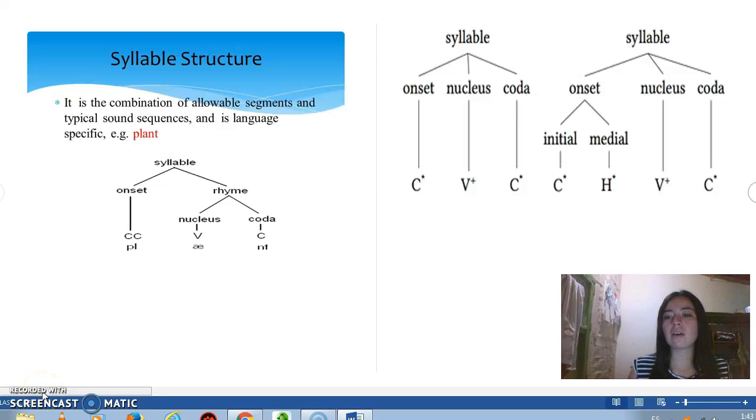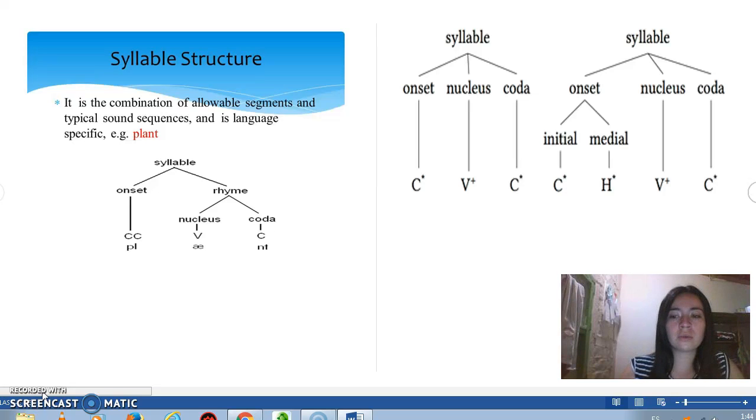I talk about the syllable nucleus, and this is the structure of the syllable. For example, onset, nucleus, and coda. The words consist of at least one nucleus in the structure.